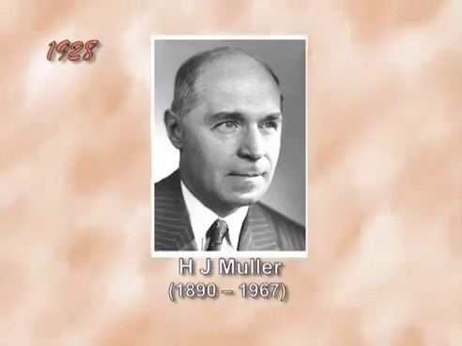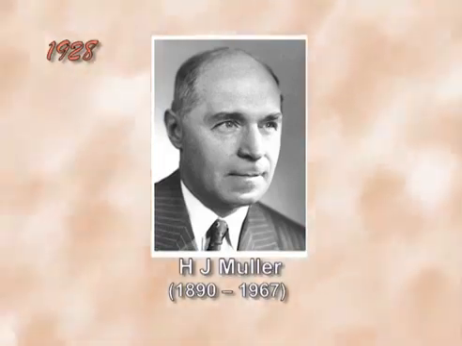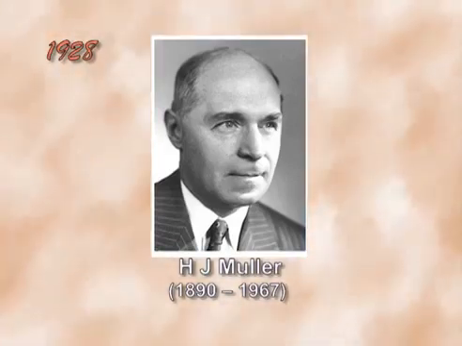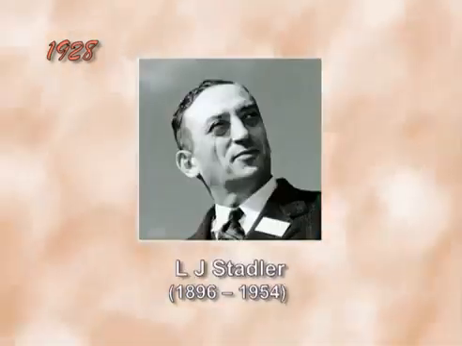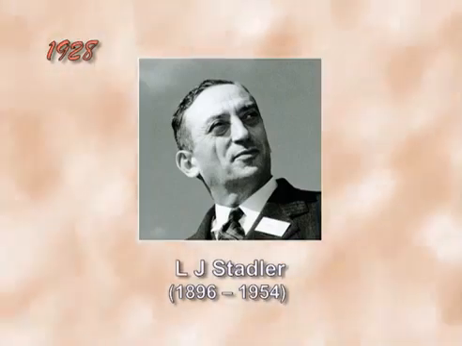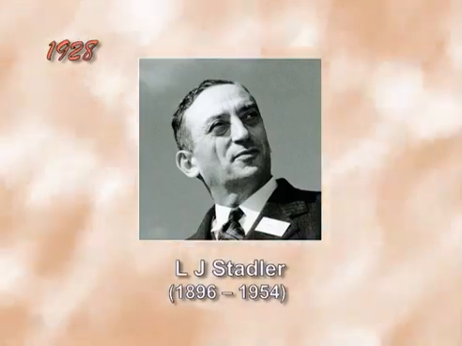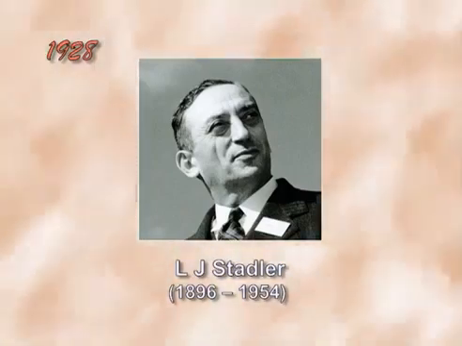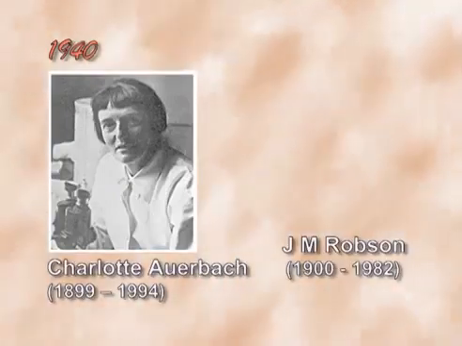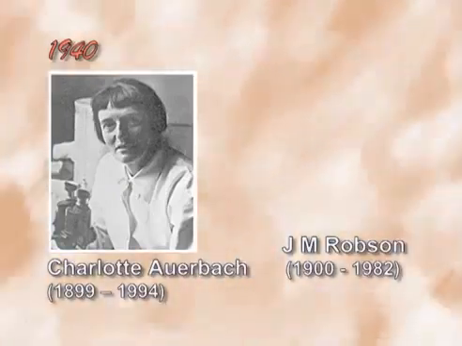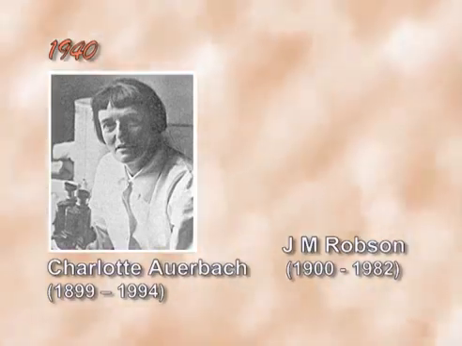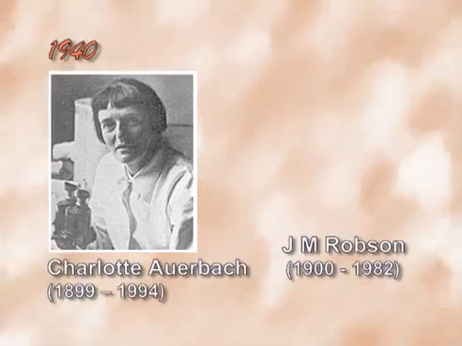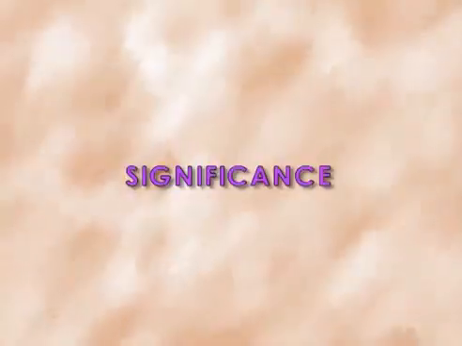The induced physical mutagenesis was done by Muller in 1928 with X-ray on fruit flies. In 1928, Stadler did experiments with X-ray and UV ray on corn and maize. Then, chemically induced mutagenesis was first performed in 1940 by Charlotte Auerbach and Robson, doing the mustard gas effect on fruit flies.